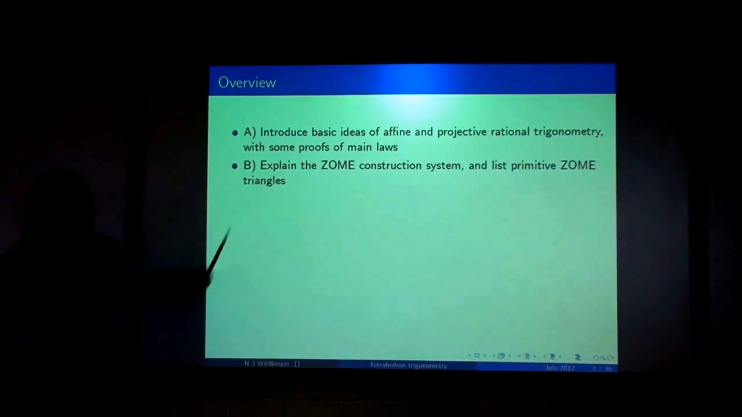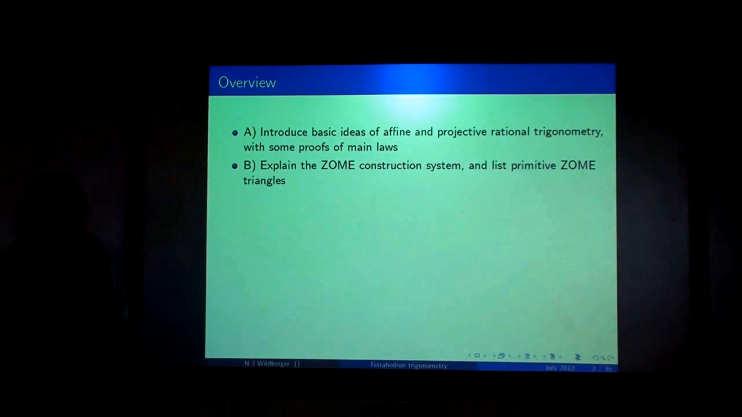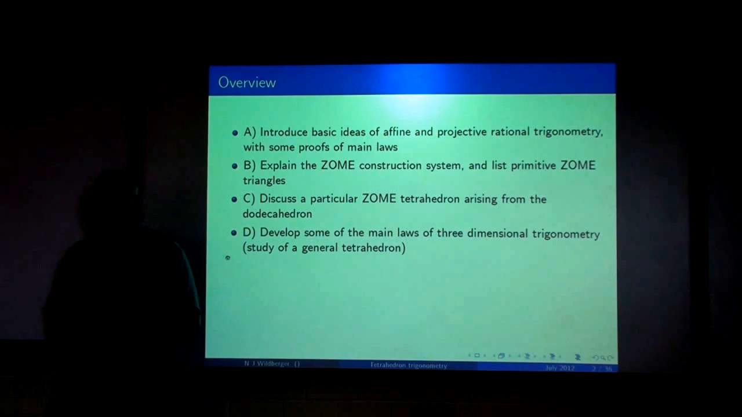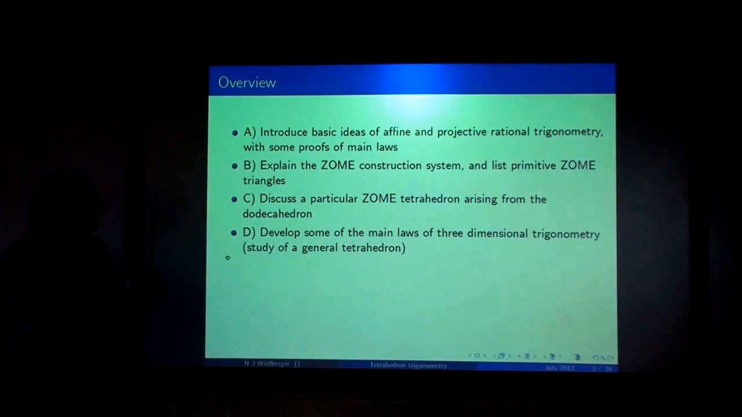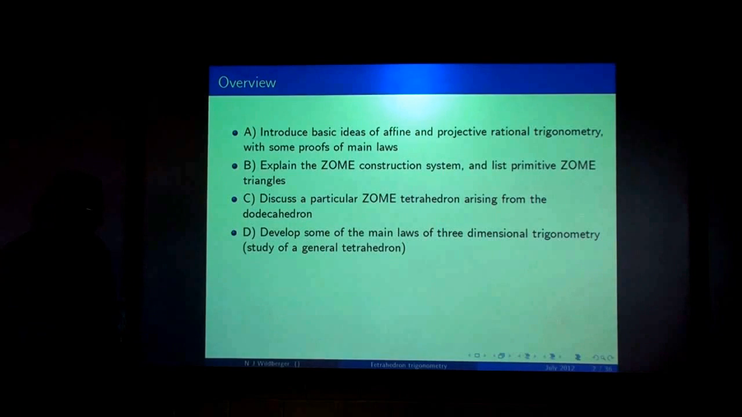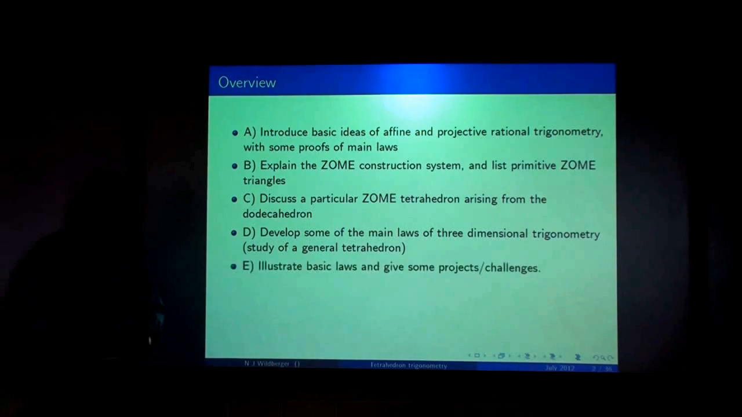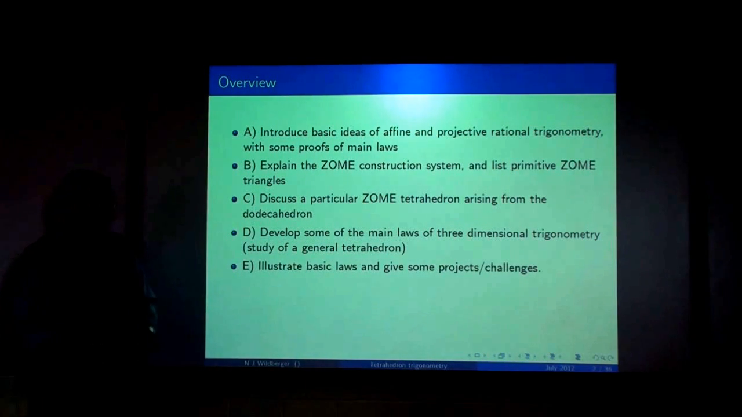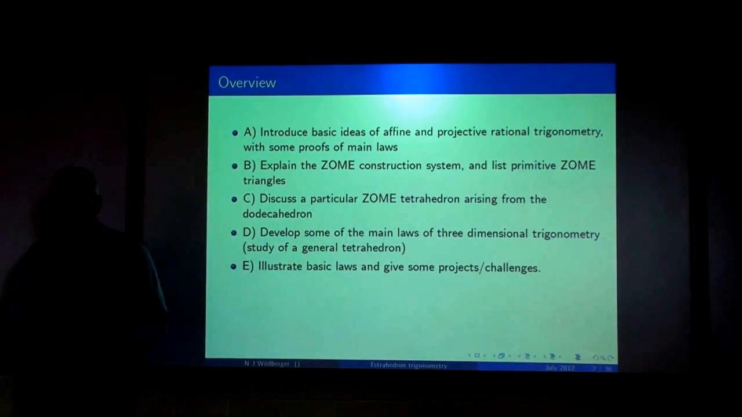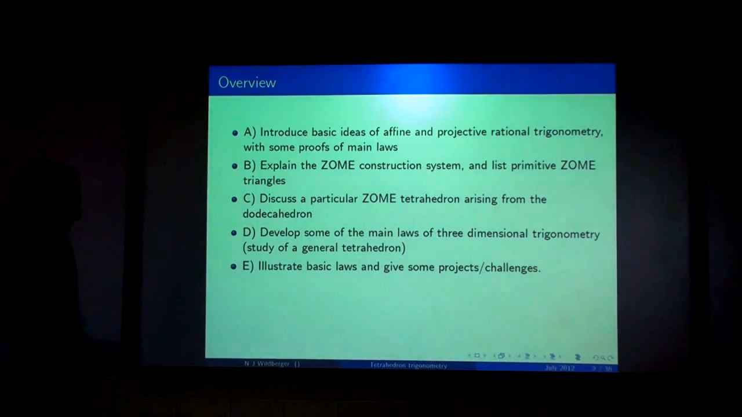Then we're going to introduce the Zohm construction system, and we're going to list some primitive Zohm triangles. We're going to discuss a particular Zohm tetrahedron that comes naturally arising from the dodecahedron. And then the main part of the talk, we're going to develop some of the main laws of three-dimensional trigonometry, which is really the study of a general tetrahedron. We're going to illustrate these basic laws and give some projects and challenges for amateurs who would like to have some interesting projects to work on.